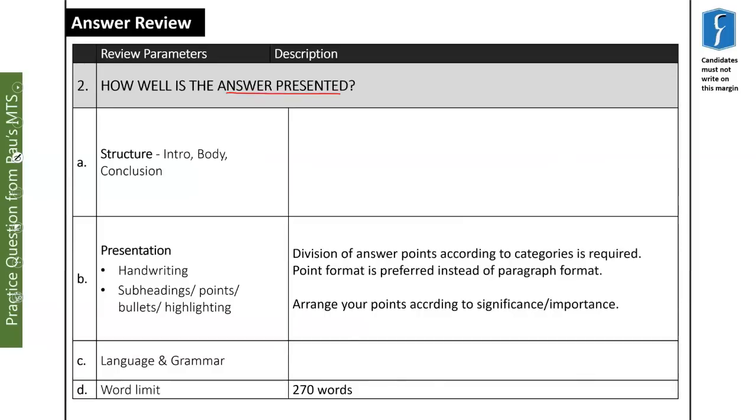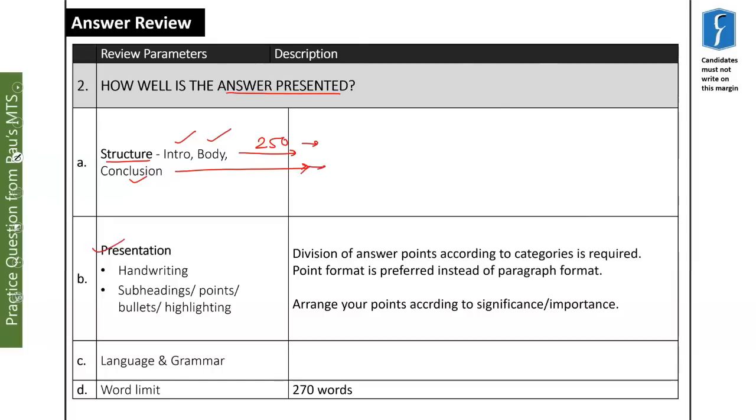Now come to the answer presentation. I have already told you that this question has been asked in 250 words, so there is need of an intro, body and conclusion. And this question is asking for a conclusion, because the second part of the question says how far these reforms were successful. So in this type of question, we cannot escape the conclusion and mandatorily we have to write one.